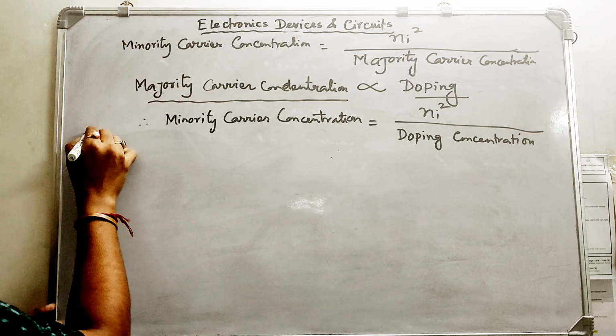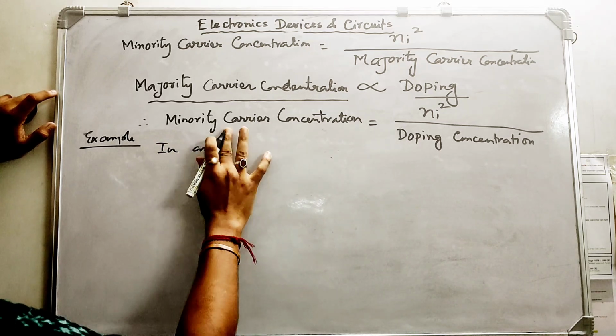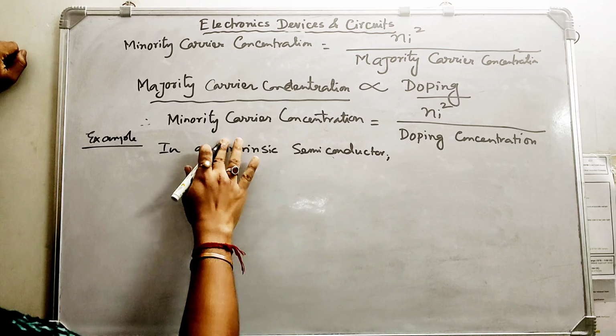For example, in an intrinsic semiconductor, the electron concentration and hole concentration are always equal, right?